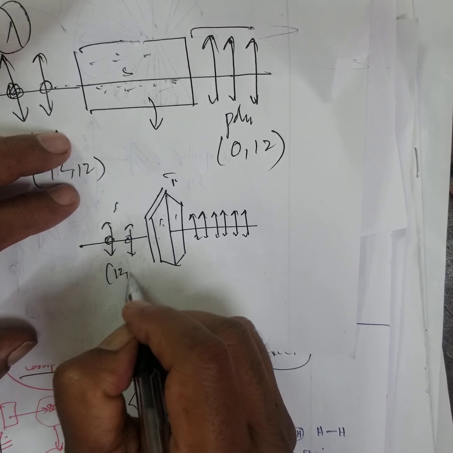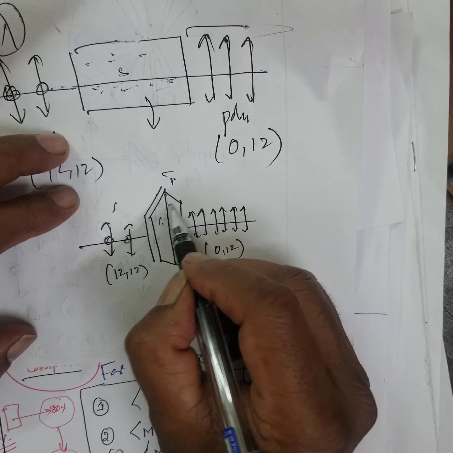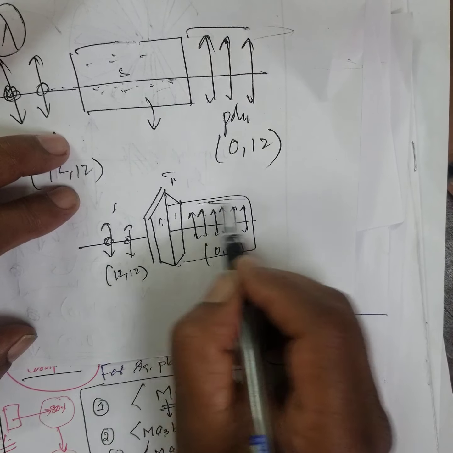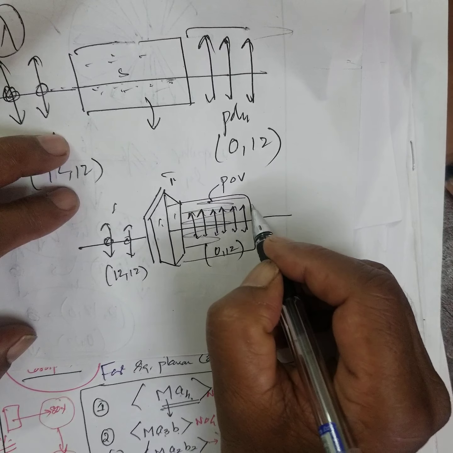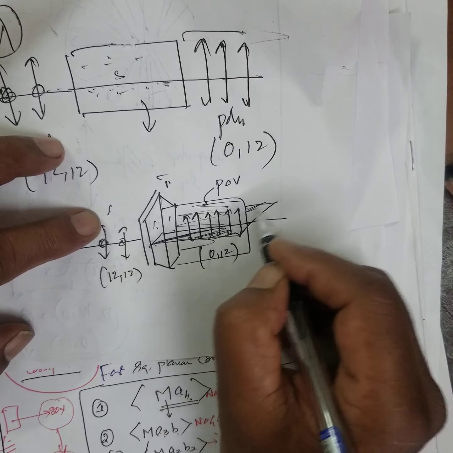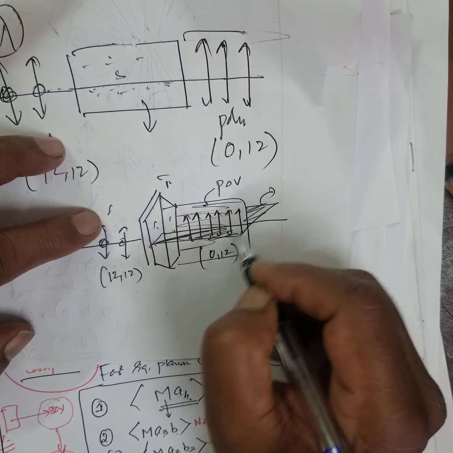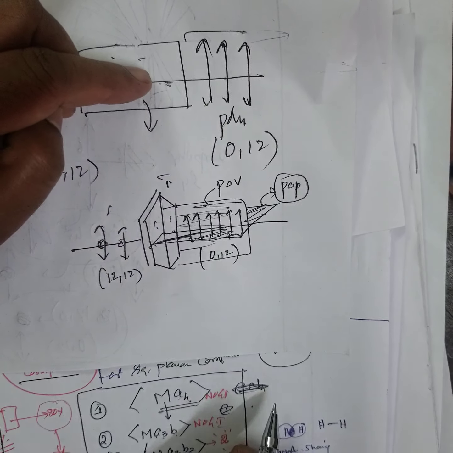This is 12 comma 12. Here I write 0 comma 12. Right? This is called plane of vibration. And there is no vibration perpendicular to this. The plane in which no vibration takes place is called plane of polarization.